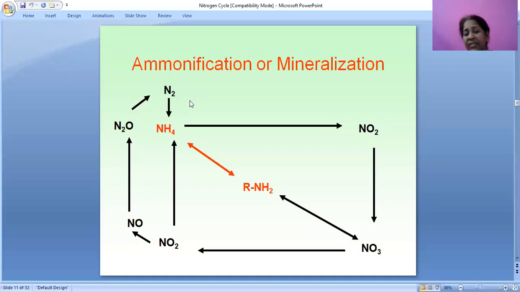In nitrification we can see NO2, that is dinitric oxide, NO3, next NO2, next NO. Up to here is ammonification first. After ammonification, it gets into nitrification and denitrification.